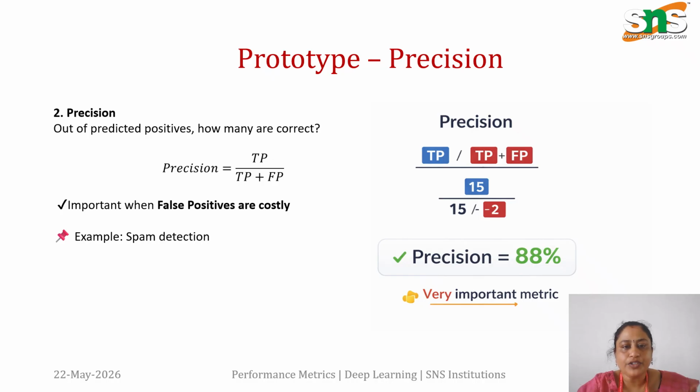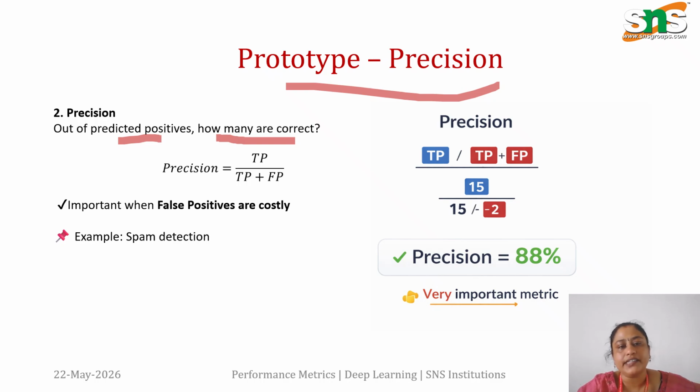The next metric we are going to discuss is precision. Precision is nothing but, out of all the predicted positives, how many are actually correct. The formula is given by true positive divided by true positive plus false positive. So we are predicting how many are correct among the predicted positive values. Precision is widely used when false positives are costly. An example dataset for precision is spam detection. It is a very important metric for spam detection like cases.